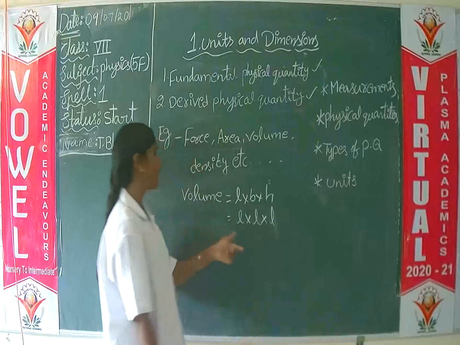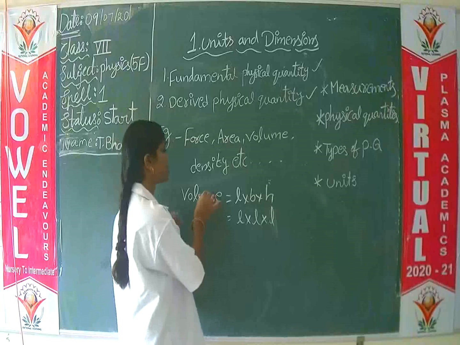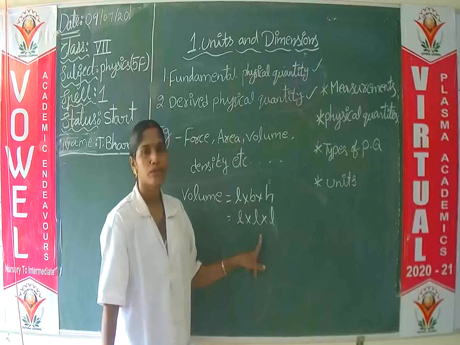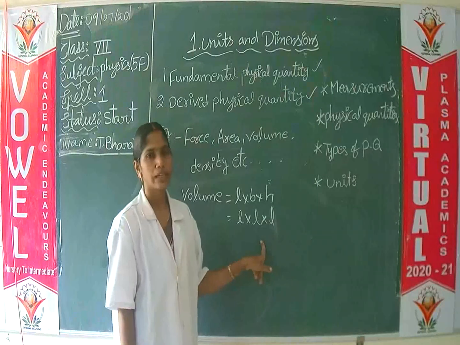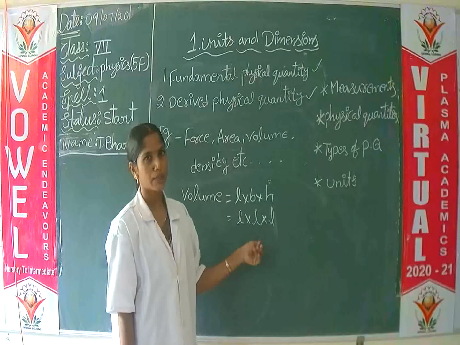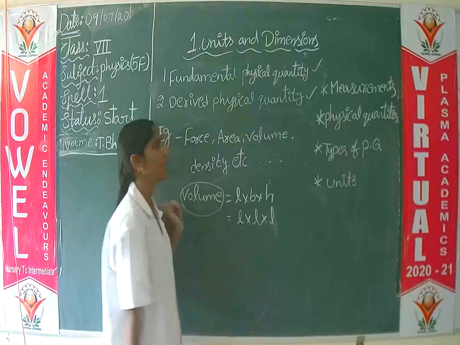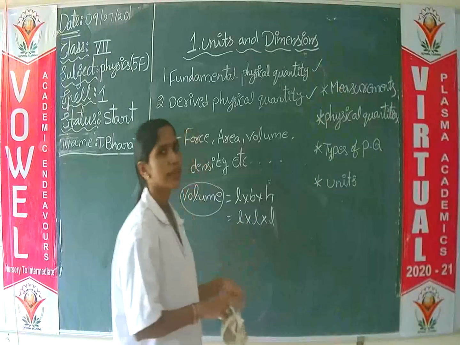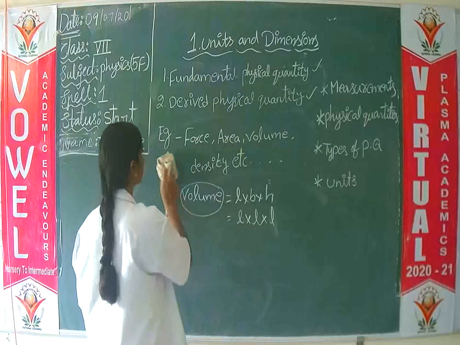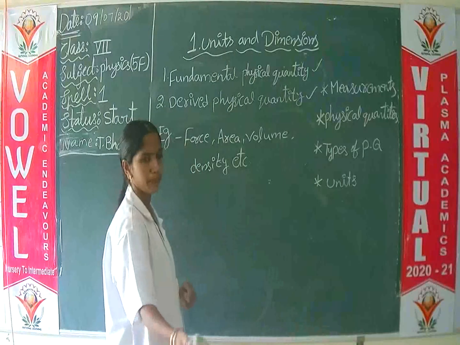So here length is a fundamental physical quantity. So volume is dependent on the fundamental quantity of length. So volume is a derived physical quantity. It is dependent on length. Next, one more example: density.